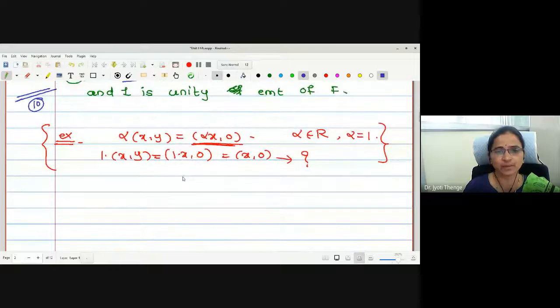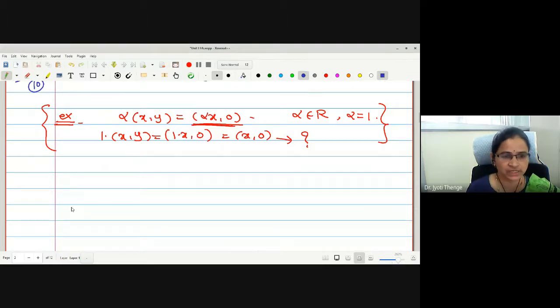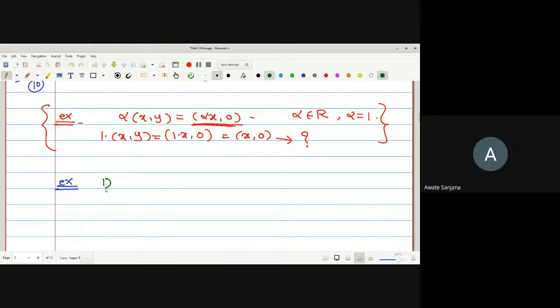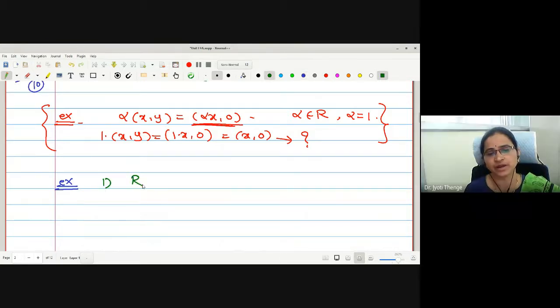Any example of vector spaces? Real numbers. Yes, the set of all real numbers is a vector space. Over which field?